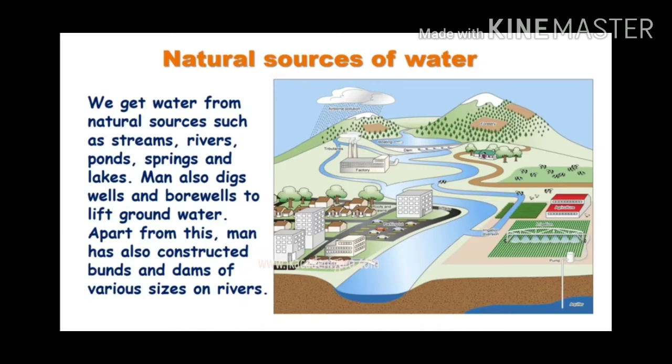So we can divide water into 2 sources. First, natural sources of water like streams, rivers, ponds, springs and lakes, etc. Second, man-made sources of water: wells, bore wells, bunds and dams on the rivers.